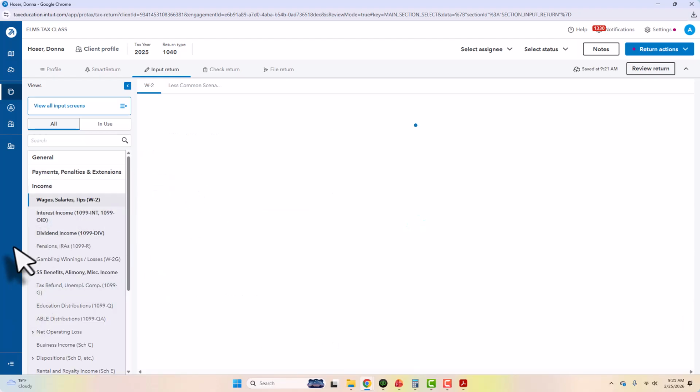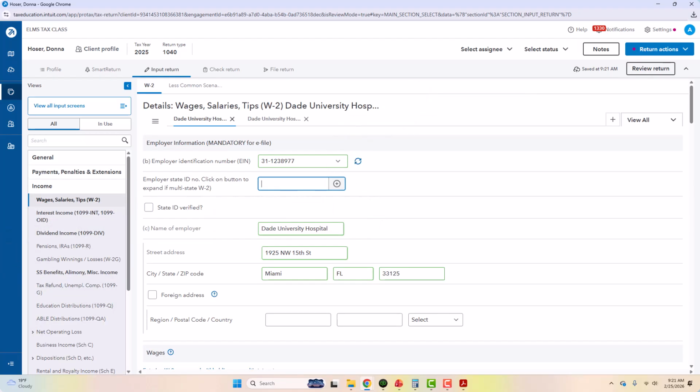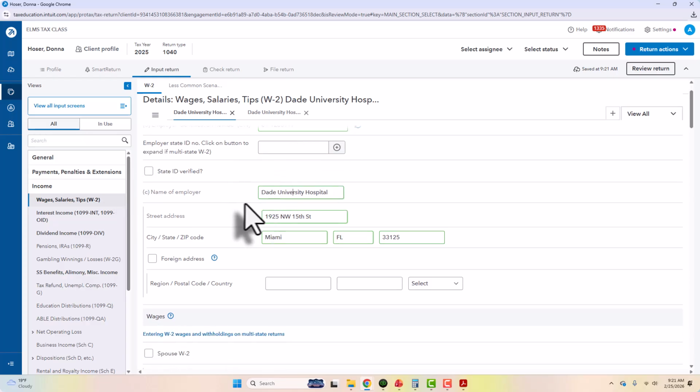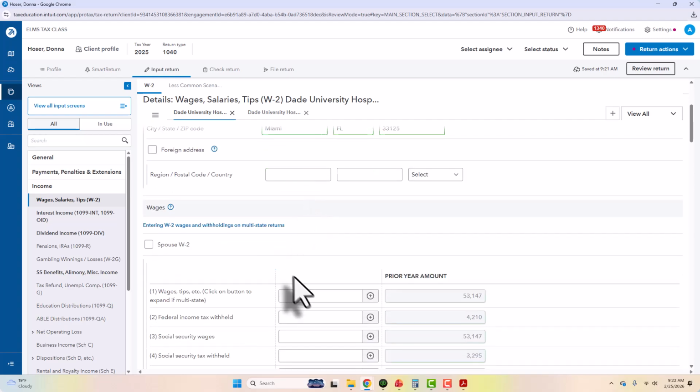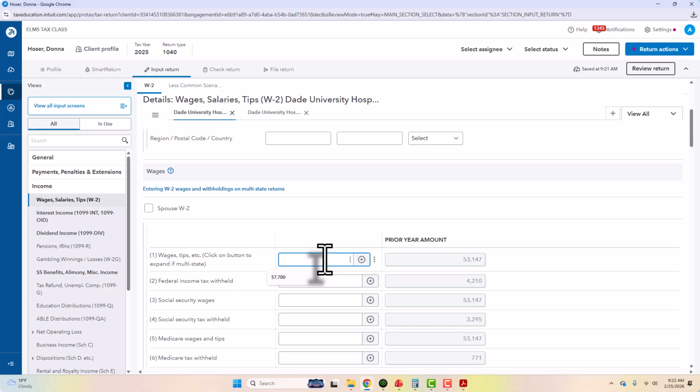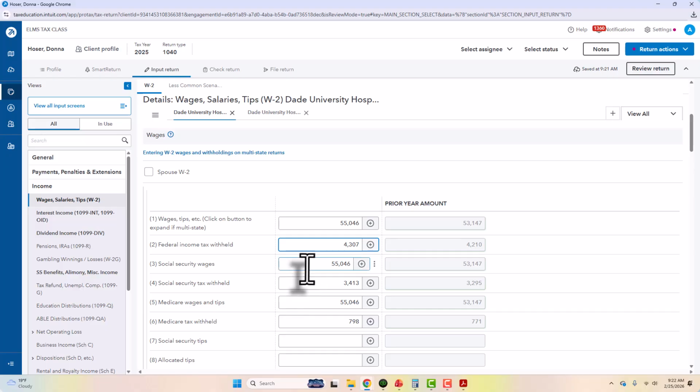We're going to go to wages and salaries. So the employer identification number for Donna, you're going to type in the university hospital, the address. You're going to type that in. And if you did have a prior year return, it's going to put in the prior year amount. So you won't have a prior year return because you haven't prepped any of these. And I'm just going to put in Donna's W-2. So box 1, box 2. She doesn't have a difference here.